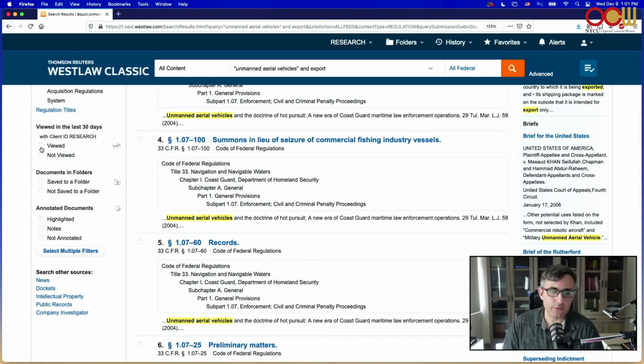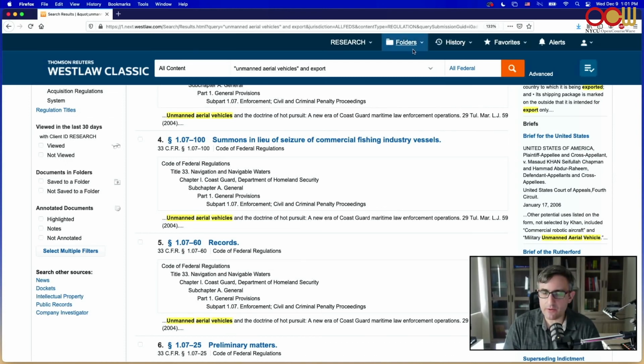This is valuable in that you don't want to look at stuff that you've already looked at before, so maybe you just click not viewed. Maybe you viewed something and you can't remember what, and then you would click viewed, so you'd get an idea of what you were looking at before.